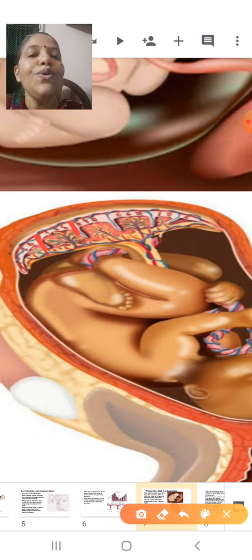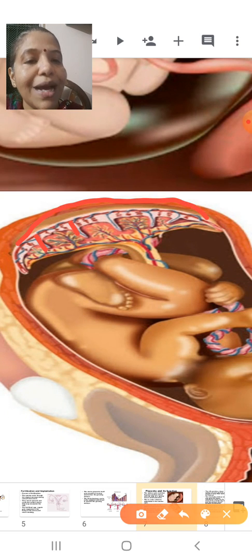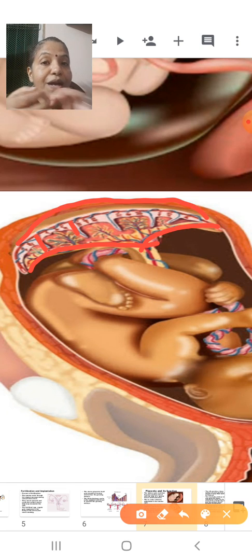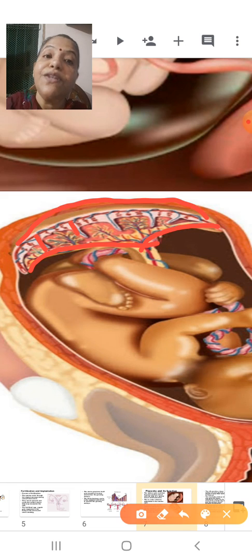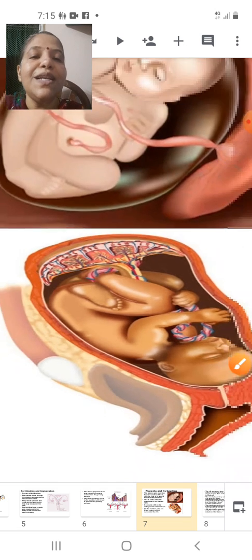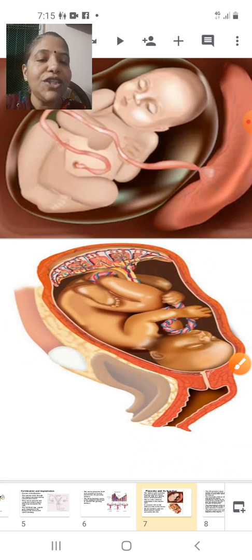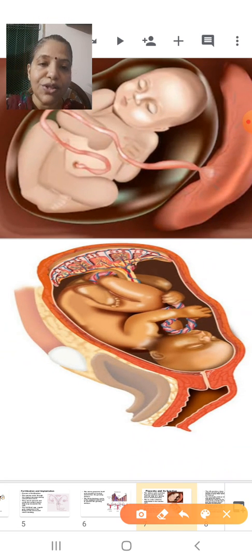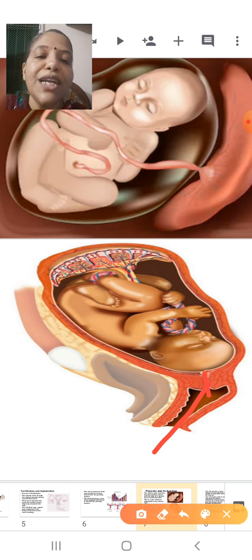As I told you, it is a part contributed by the uterus and a part contributed by the fetus. It is the only part which is shared by the mother and the fetus. Now you can see how the child is present in the uterus. In this picture, the child is ready for birth. This is the cervix. As it is time for birth, the cervix is widened and through the vagina the child will come out, because of which the vagina is called the birth canal.